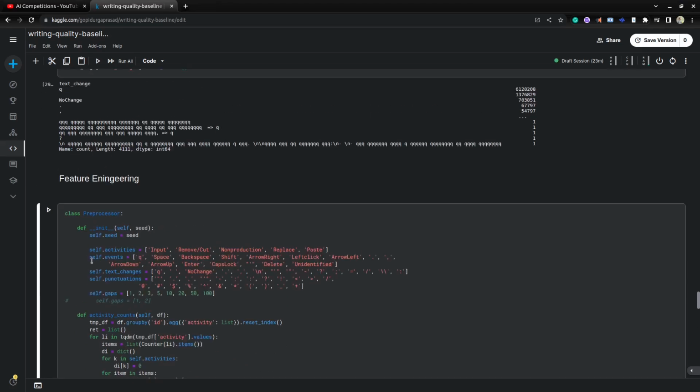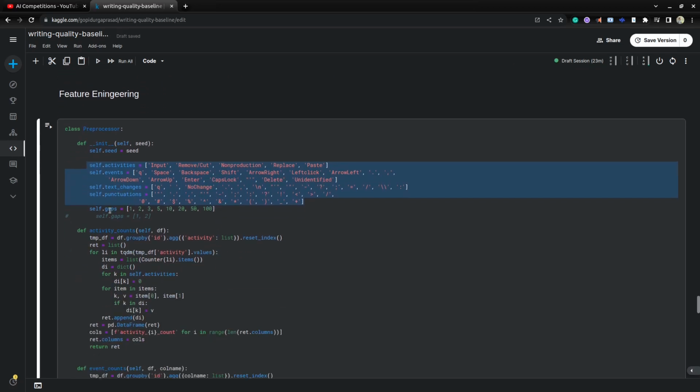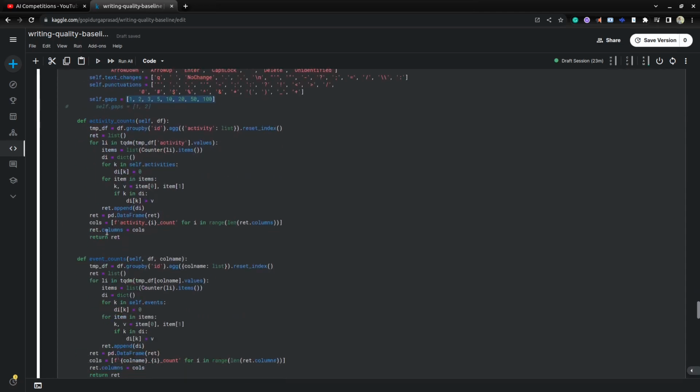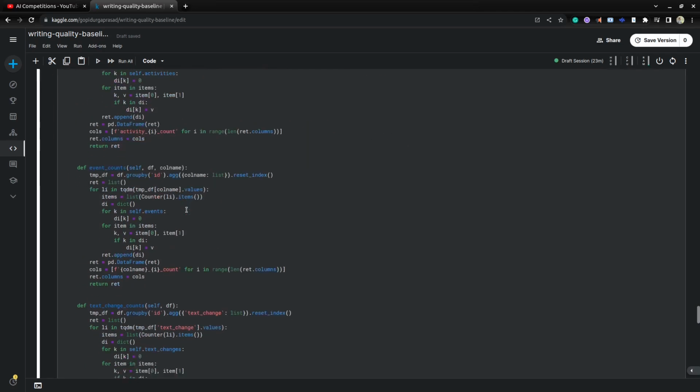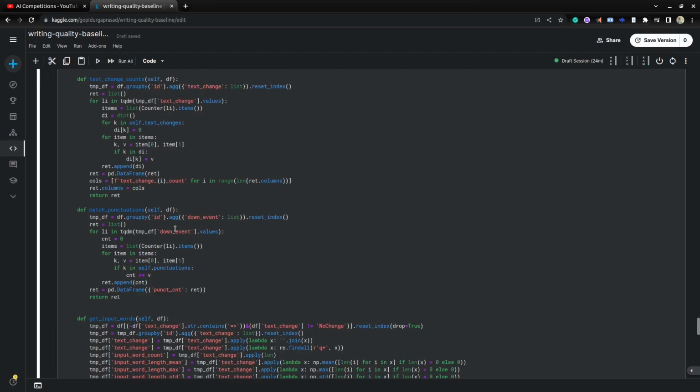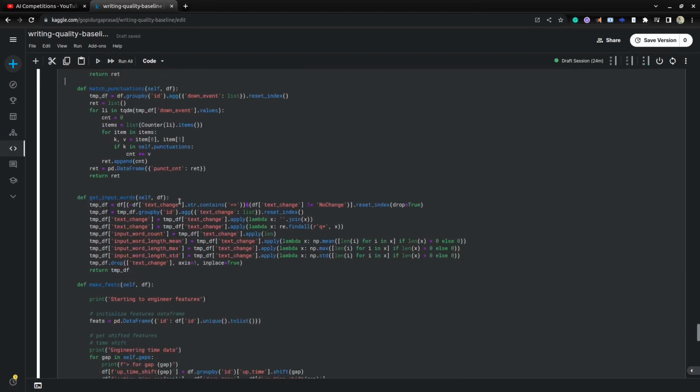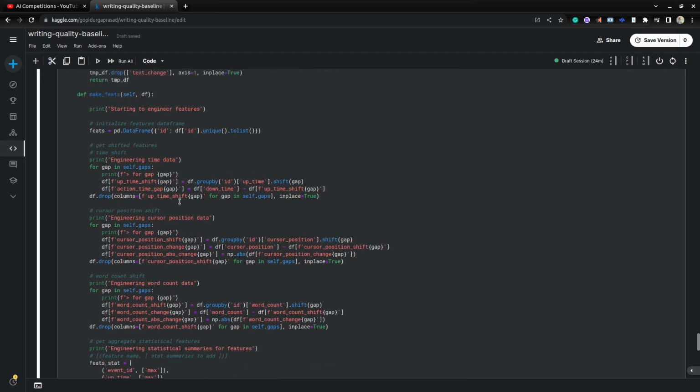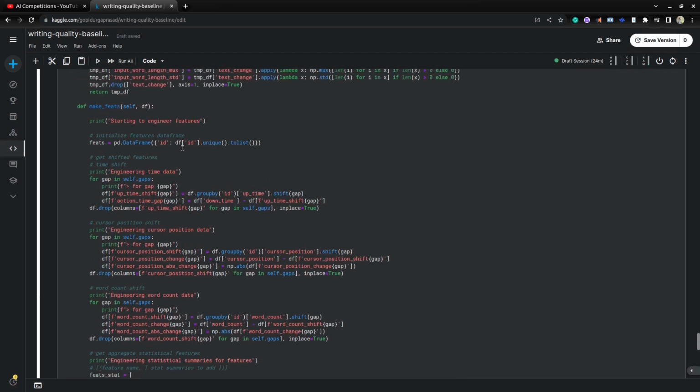What this function does is, from activities, events, text changes and punctuations, it extracts the most frequent events and saves them. We are also providing the gap to create gap features. Here we mention some features to create from these events. If you go through those functions, you can easily understand what features are created. So this is the main function.